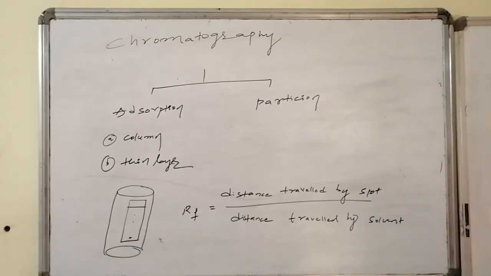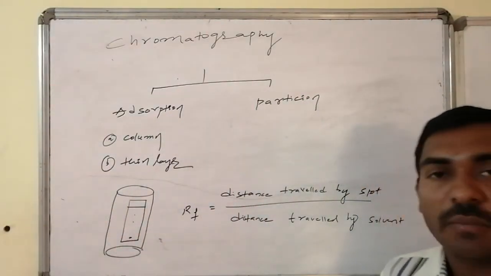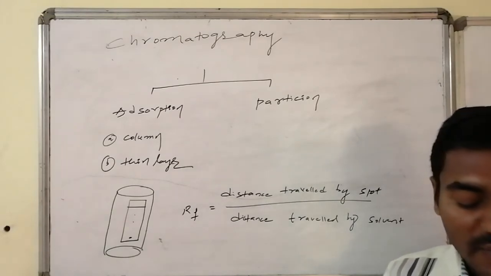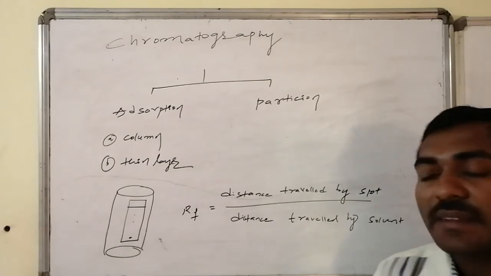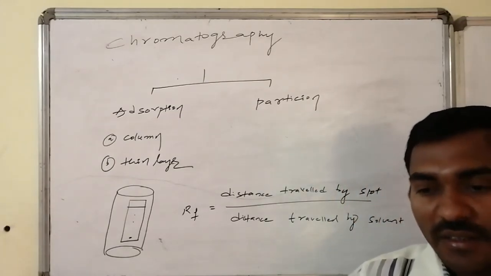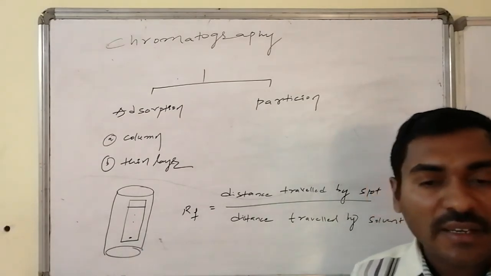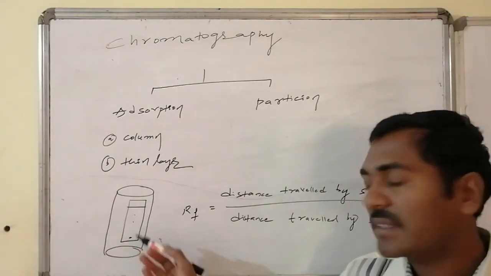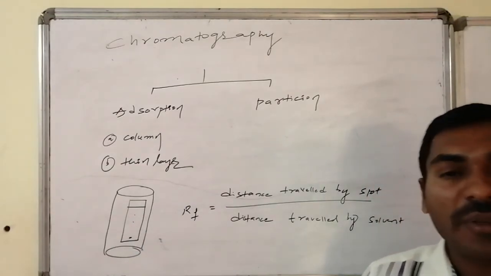Yes, this chromatography is divided into two categories. One is adsorption based chromatography and the second one is partition based chromatography. Adsorption based chromatography is of two varieties. One is column chromatography and the second one is thin layer chromatography. In thin layer chromatography, a glass plate is coated with liquid phase silica gel and it is solidified, and on that the organic material that we want to separate is spotted in such a way that it is present somewhat away from the bottom, and it is kept in a sealed vessel containing a proper solvent.